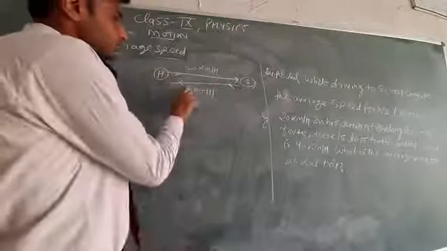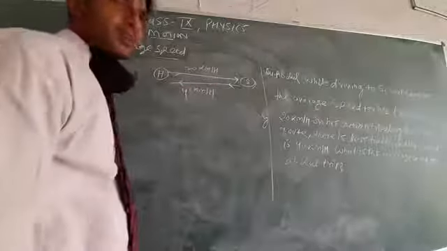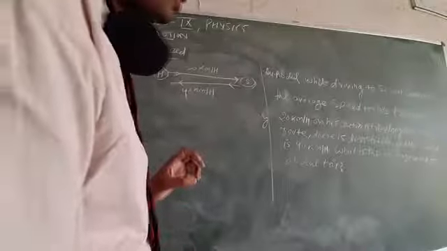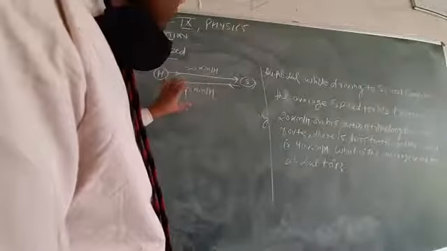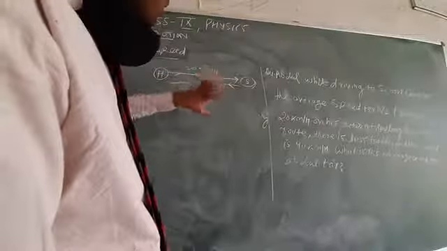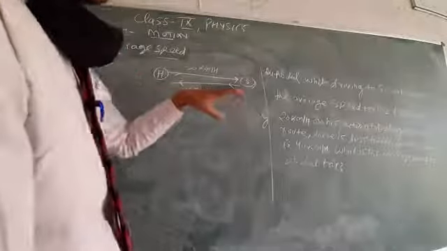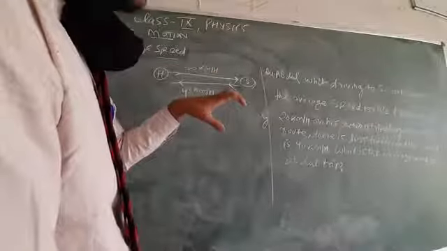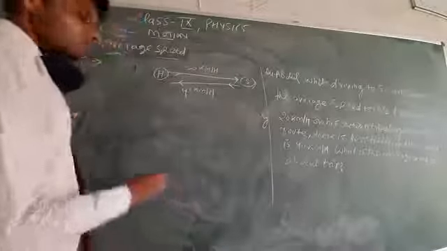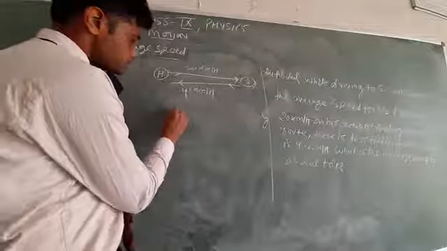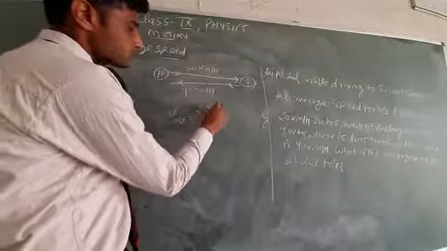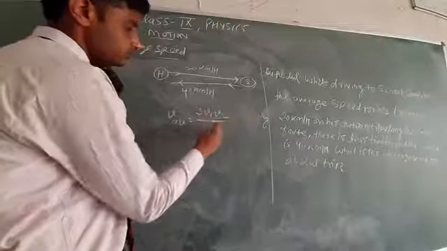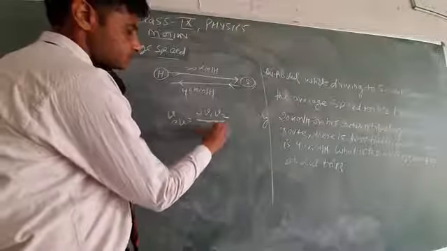So you have to find the average speed of Abdul during this trip, going home to school and coming back school to home. As you know, you can use the formula V average equals 2 v1 v2 upon v1 plus v2.